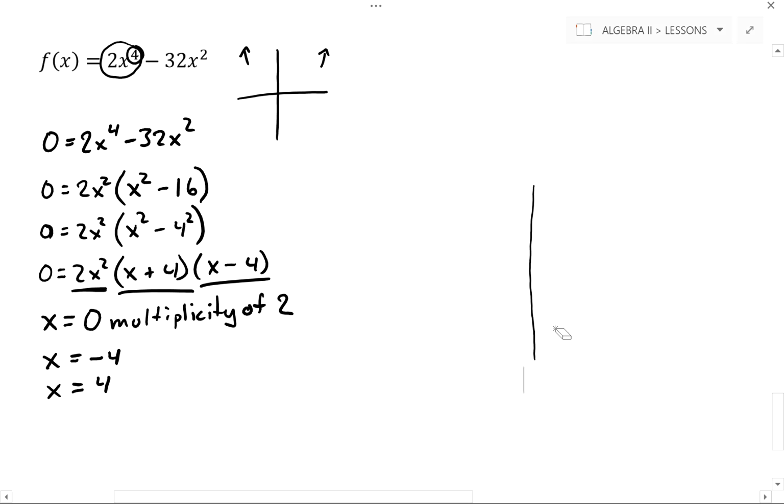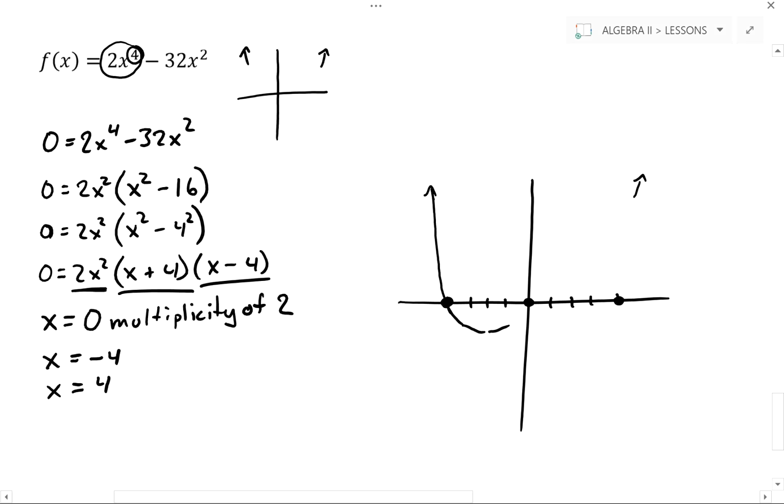Now we remember that our zeros are the x-intercepts. So I know that I cross through at -4, 0, and +4. So those are locations that I know I cross through, and I know that I start up and I end up. Okay? So can I connect a smooth curve starting up on the left-hand side, coming through my first x-intercept? I've got to turn around to come through my second intercept, and turn around again to come through my final x-intercept. Well, hopefully you're seeing the problem here.